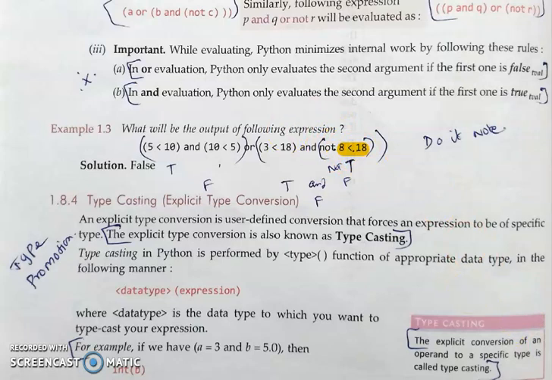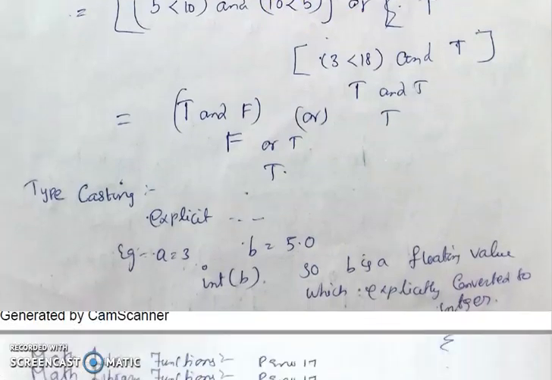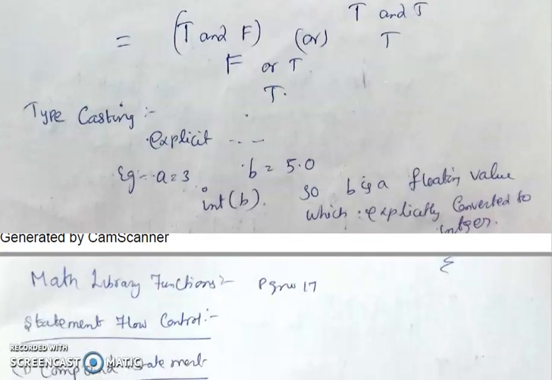Okay, then typecasting. What is type promotion? I already told you. Type promotion means we are changing the lower type to the higher type. For example, in the prior case I added an integer plus a float value, so the result will be stored in the float itself. Here that will be done implicitly by the computer, internally by the compiler. But typecasting means it is done explicitly by the user.